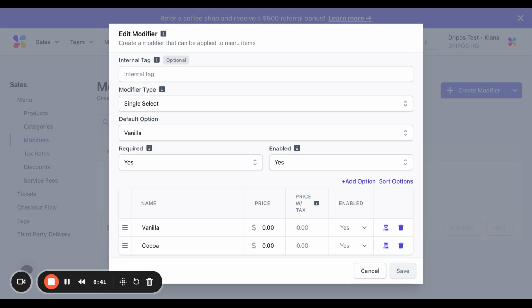Also, there's the tax setting. If you would like tax to be enabled for the modifier option, leave this to yes. If you do not want tax to be enabled, just set this to no.